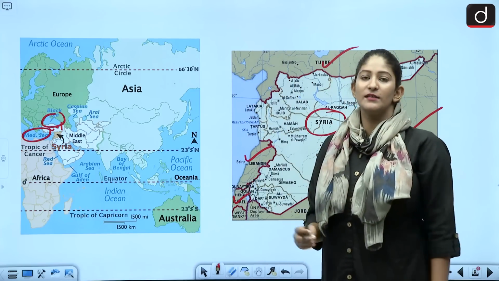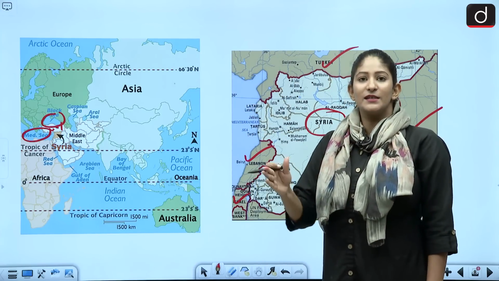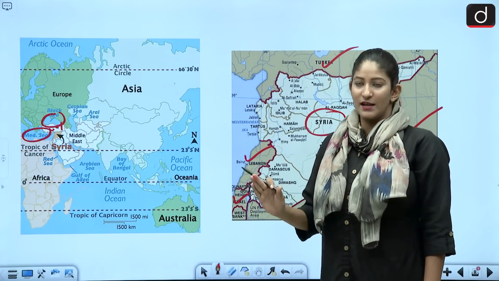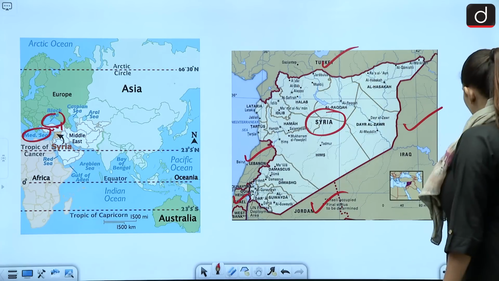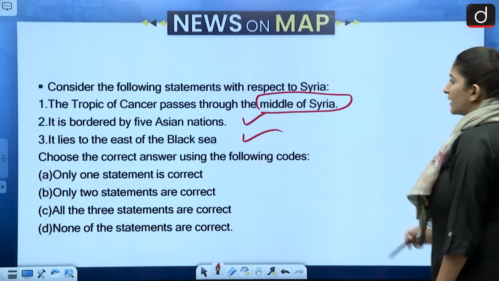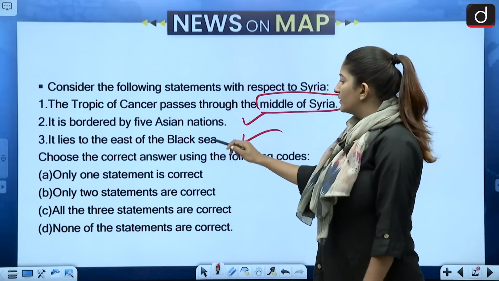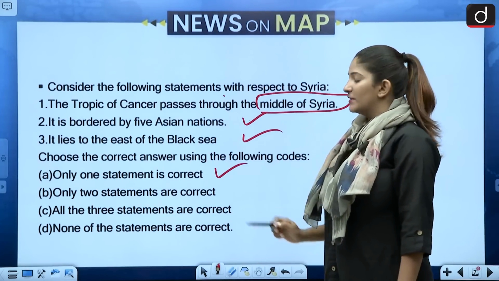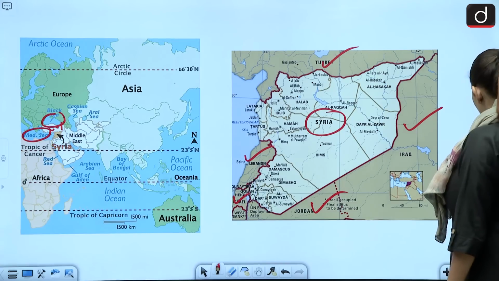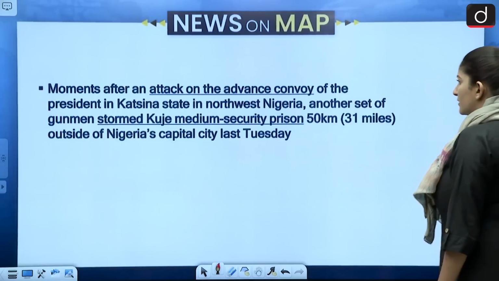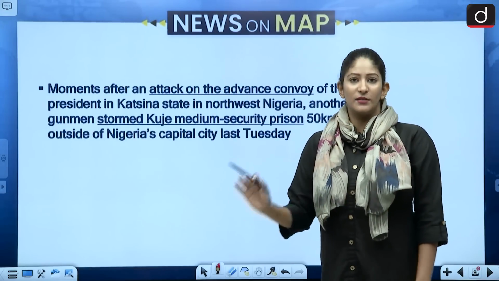That can give us a hint that Syria lies to the east of the Mediterranean Sea, but the Black Sea is to the north of it. So this image tells us that the second statement is correct, first and third are not correct. So only one statement is correct, and that is going to be the correct answer. These kind of questions have been completely abiding by the current trend that we saw in the latest UPSC prelims paper.